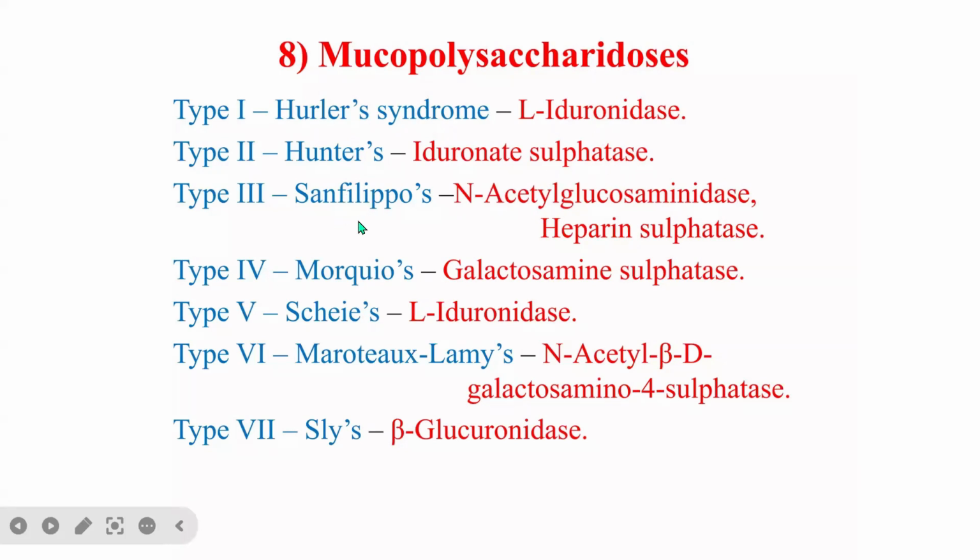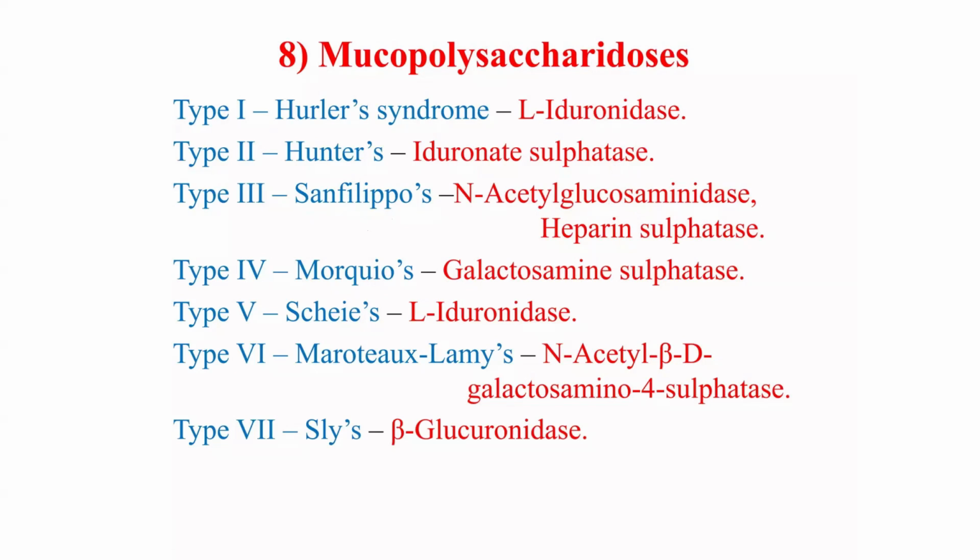And we have type 3, which is called Sanfilippo's disorder, and is due to N-acetyl glucosaminidase or heparan sulfatase deficiency. We have type 4, which is called Morquio, and it is due to galactosamine sulfatase deficiency. And we have Sly disease, which is actually due to